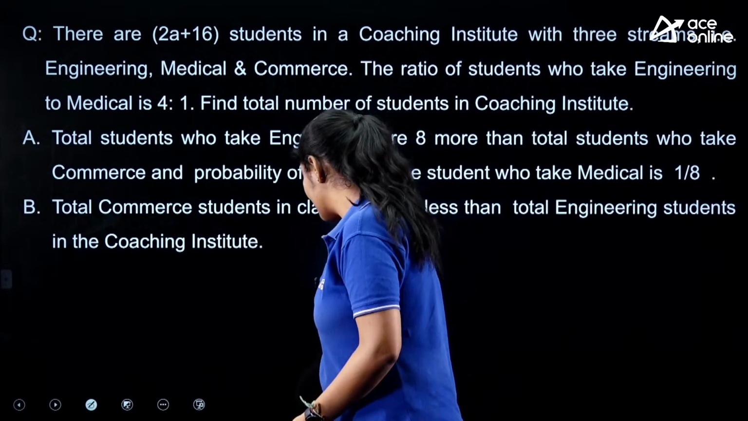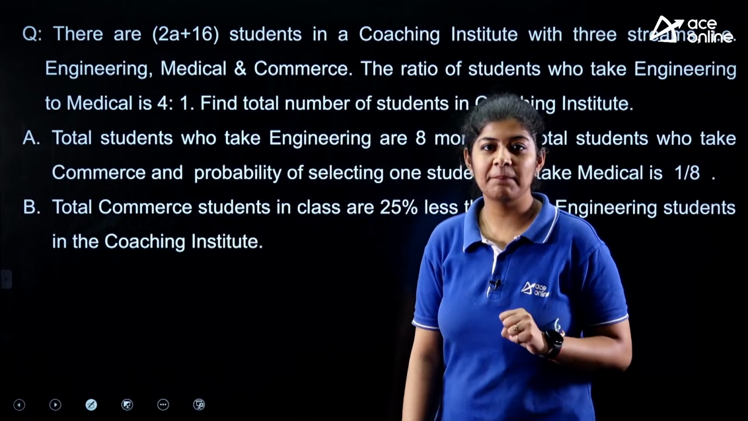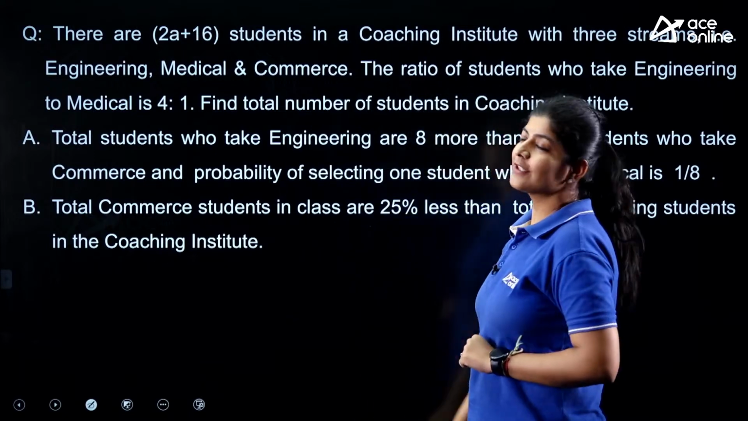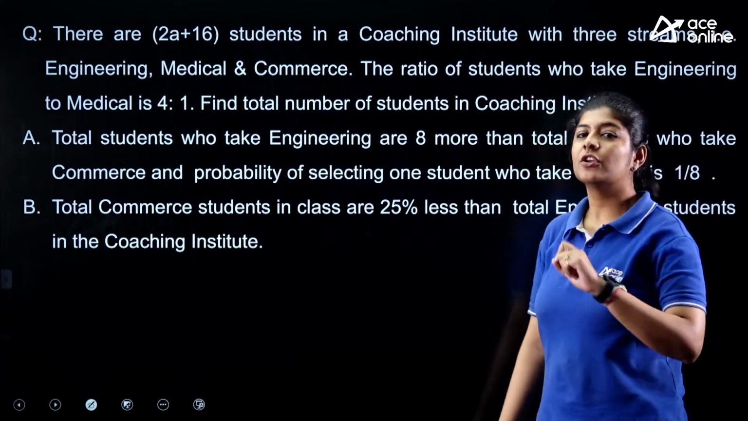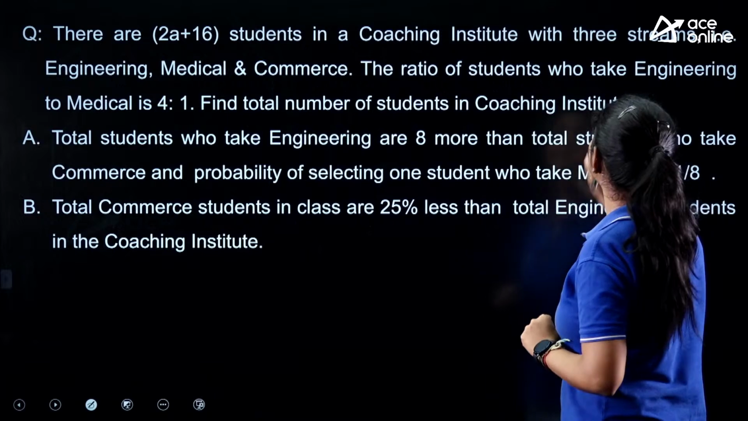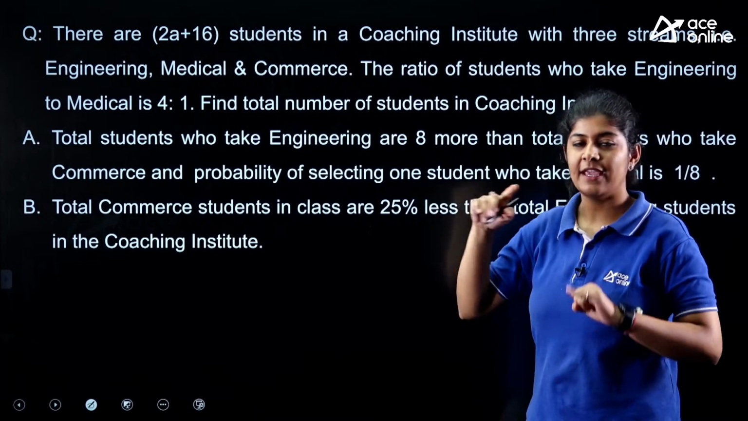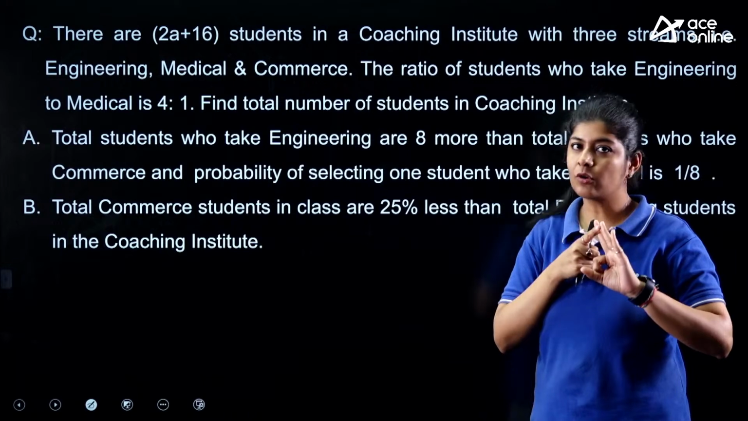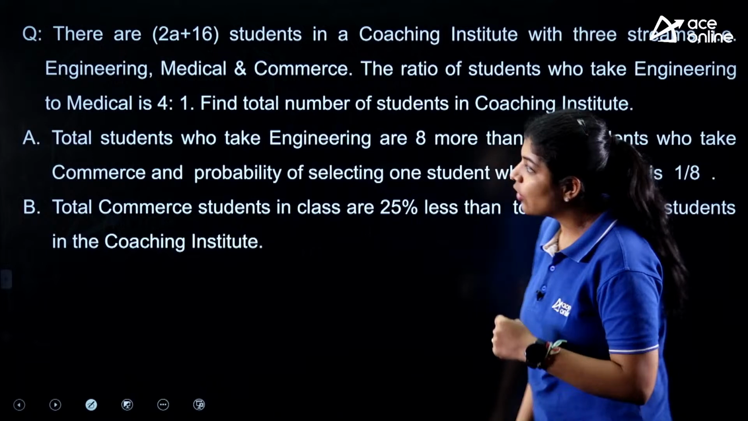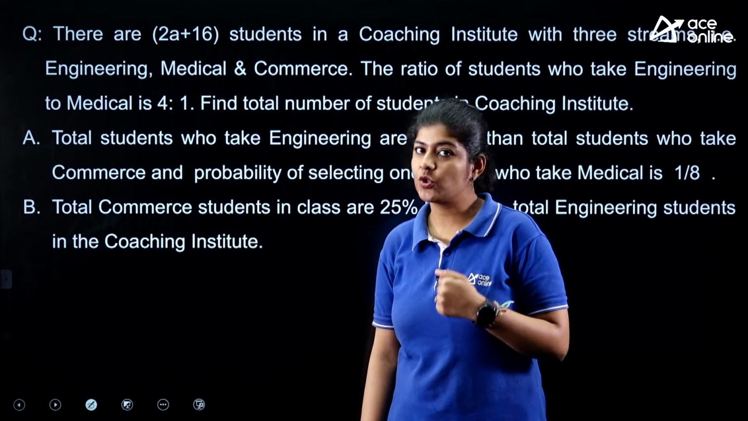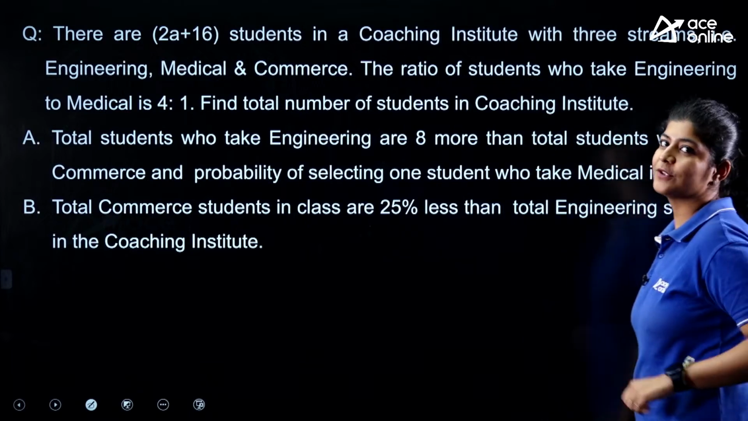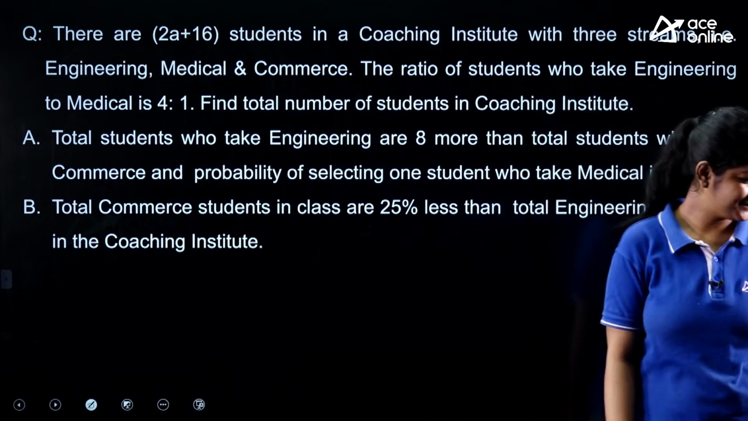Okay, this one is a nice one. The question is very simple. All you need to do is simply understand the language. The question is saying that there are 2A plus 16 students in a coaching institute with 3 streams, that is engineering, medical and commerce. The ratio of students who take engineering to medical is 4:1. Find the total number of students in the coaching institute. How are we going to do that?